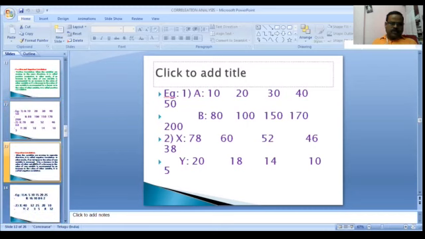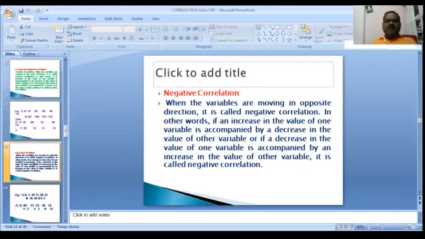What is a negative correlation? When the variables are moving in opposite directions, it is called negative correlation. In other words, if an increase in the value of one variable is accompanied by a decrease in the value of the other variable, or if a decrease in the value of one variable is accompanied by an increase in the value of the other variable, it is called a negative correlation.